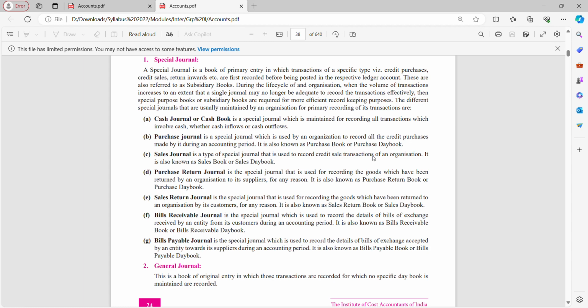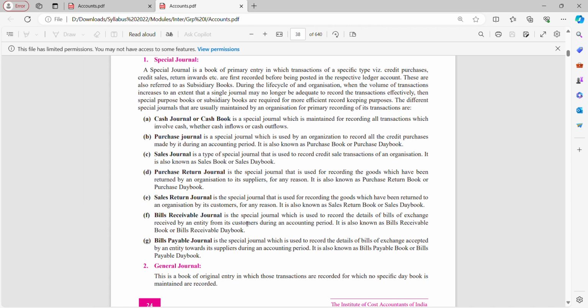Then we have purchase return journal and sales return journal. Purchase return journal is a special journal used for recording goods which have been returned by an organization to its suppliers. Same way, special journals related to sales, here we record sales returned by customers.